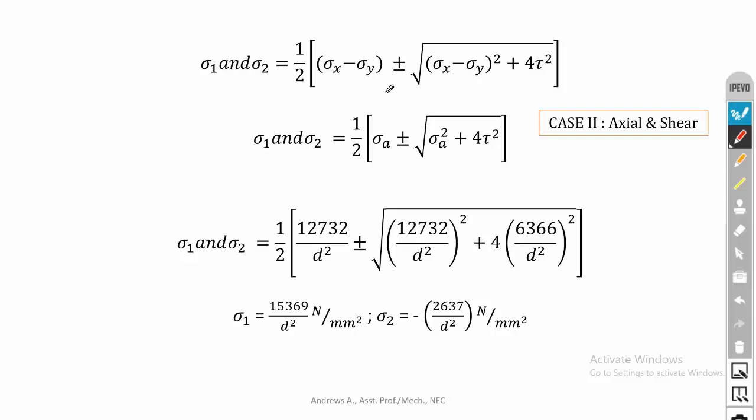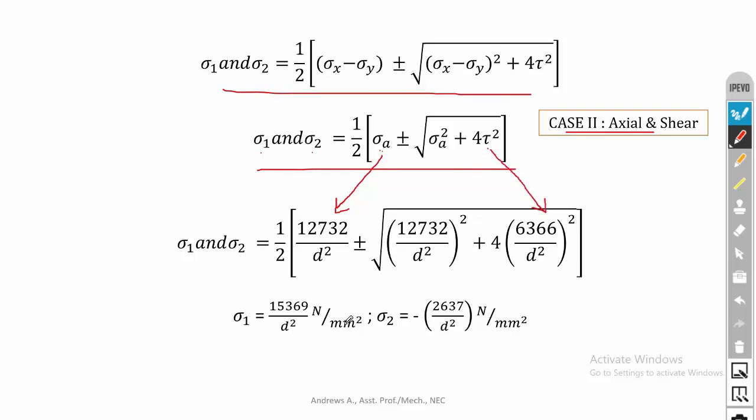Okay, so this is the equation to find the principal stress, maximum and minimum principal stress. According to our consideration, that is our combined stress cases, this comes under case 2, that is axial and shear. So this is the equation to calculate the maximum and minimum principal stress if we have axial and shear stress. Okay, so we have calculated sigma A and tau in the previous step. So we can substitute that. I have substituted the value of sigma A and tau in this equation.